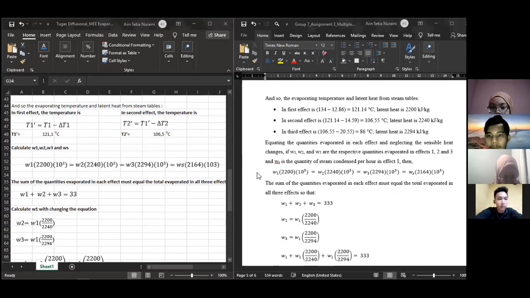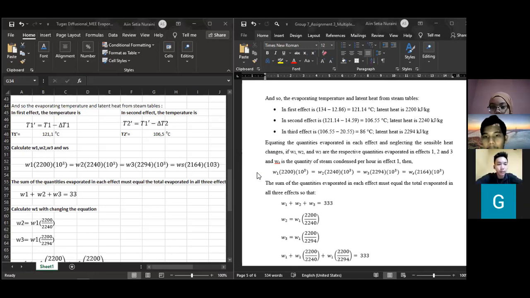And the same way to search the second effect. We can do iteration from 100 until 125 or 120, and after we do iteration, we get for the second effect the latent heat is 2,250 kilojoule per kilogram.